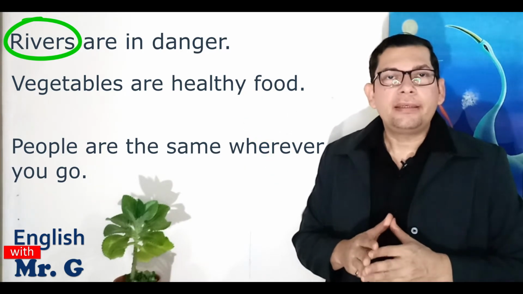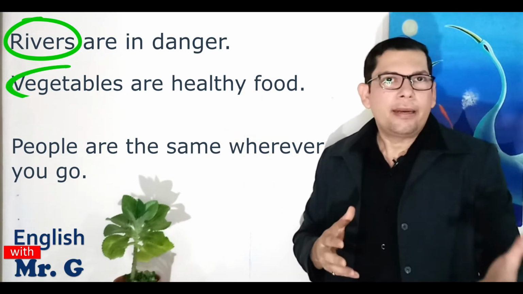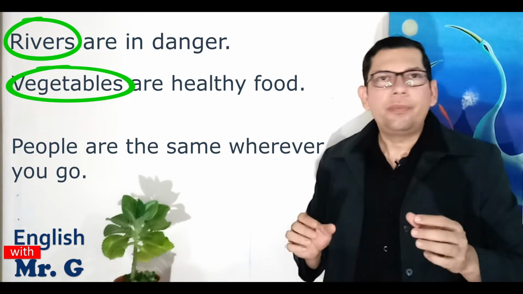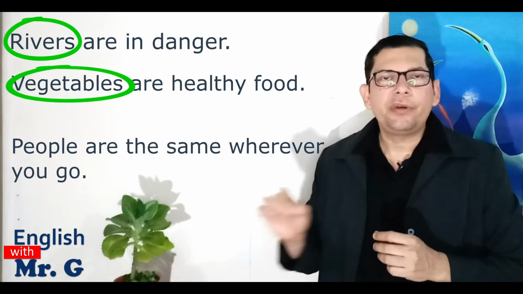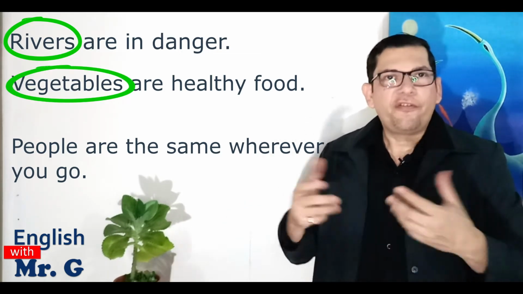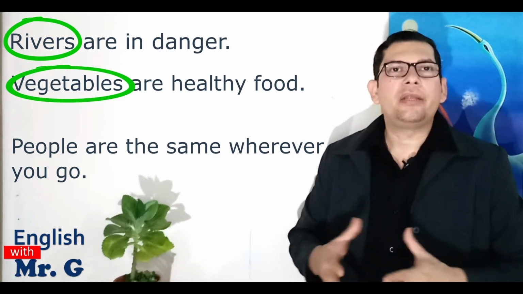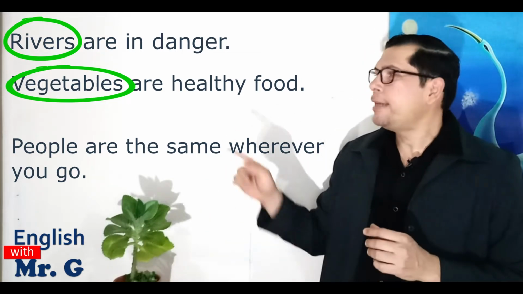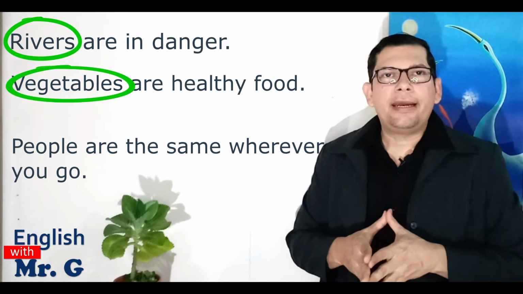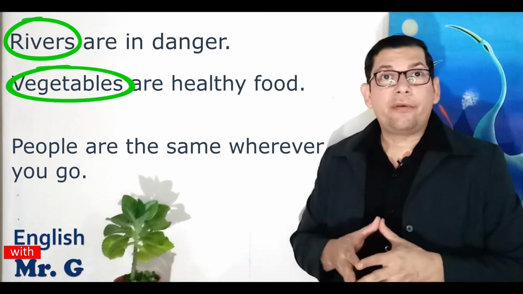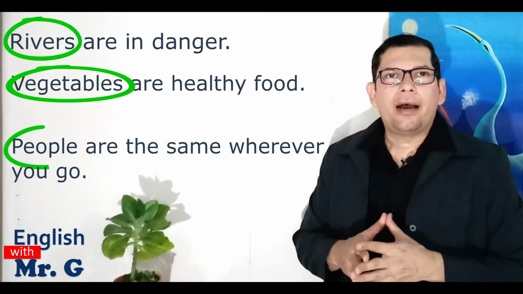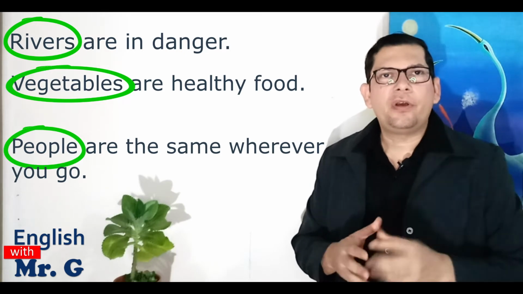In the second sentence, vegetables. Again, I'm not talking about any vegetable in particular from any country, from any place. I'm referring to all vegetables in the world. And in the last sentence, where it says people are the same wherever you go, I'm not talking about any specific group of people.